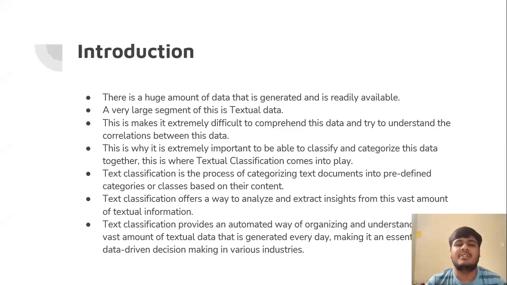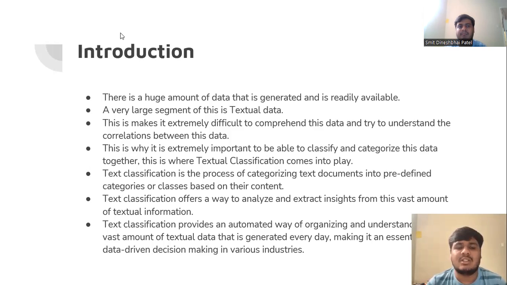And here comes the introduction. There is a huge amount of data that is generated daily and is readily available. A very large segment of this data is textual data. This makes it extremely difficult to comprehend this data and try to understand the correlation between this data. This is why it is extremely important to be able to classify and categorize this data together. This is where text classification comes into play.